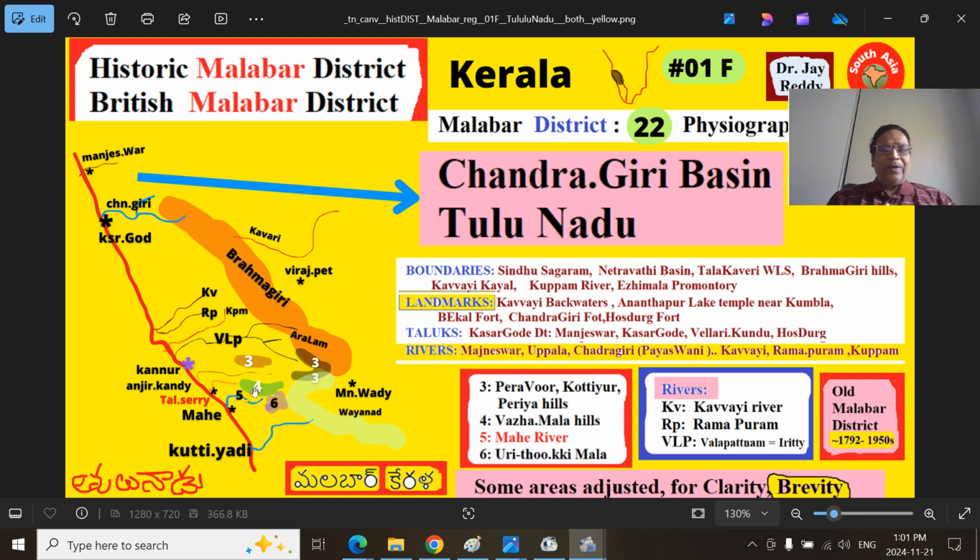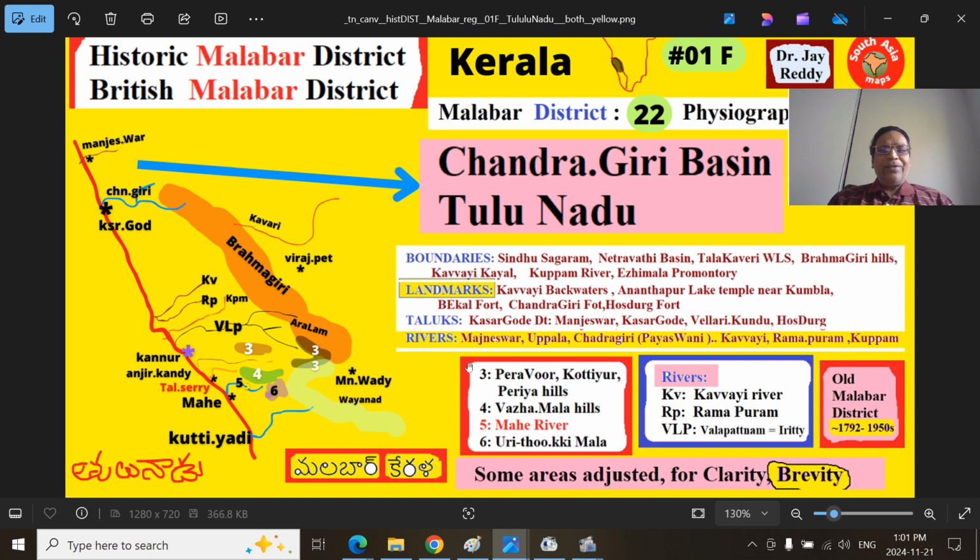So I have put these abbreviations here. KV is the Kavvayi River, RP is the Ramapuram River, and VLP is the Velapatnam River, that is the Iriti River. These are the landmarks, as usual, the Kavvayi backwaters. There is a very historic old temple, Anantapuram Lake Temple near Kumbla, a few kilometers from Kasaragod, and the famous Bekal Fort, Chandragiri Fort, and Hosdurga Fort.